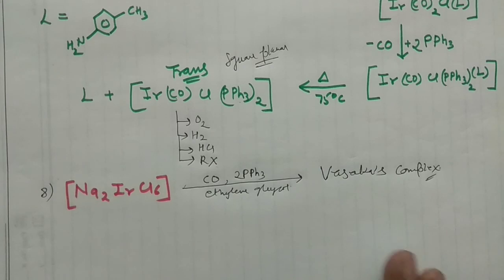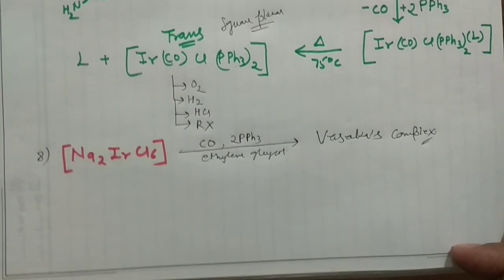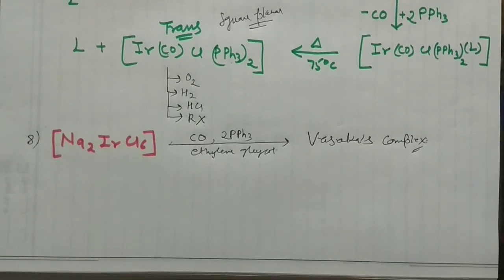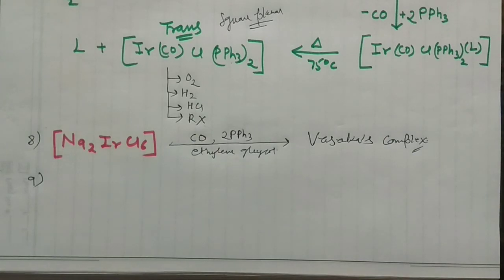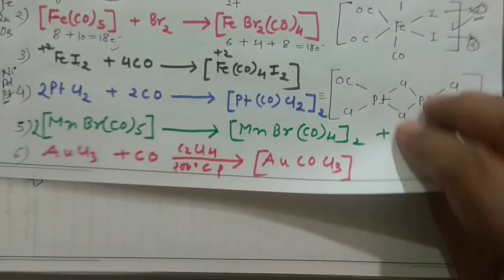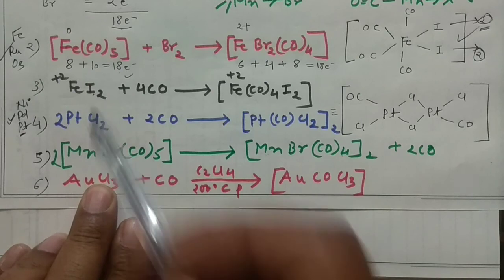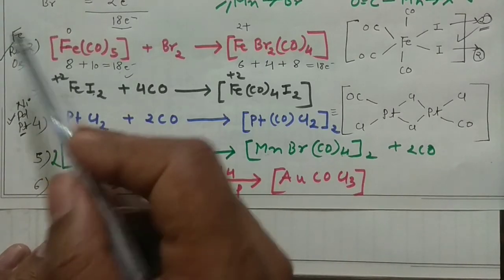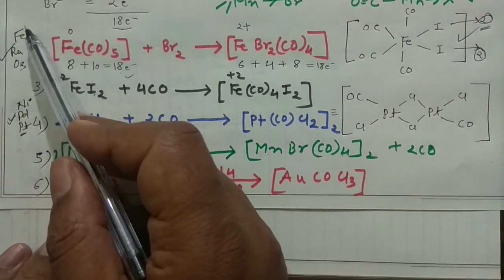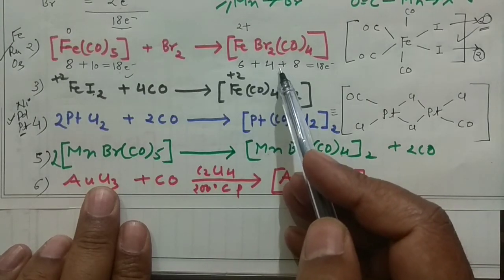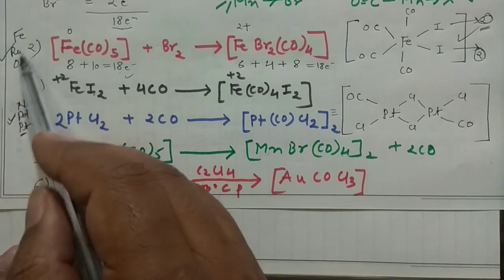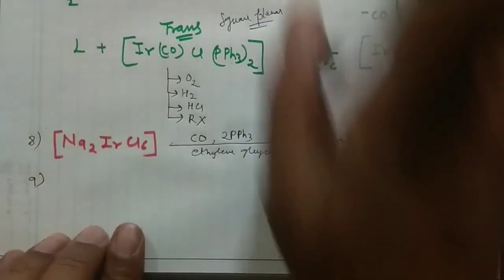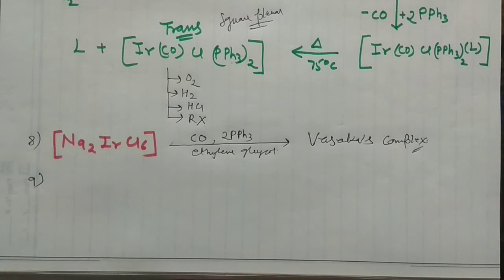This is particularly important. Okay guys, and then after that we can take some other example here. Say my problem number 9 is here, and what I am going to discuss here, see, I have prepared the compound with iron, and I told you when iron is doing such a reaction to form transition metal carbonyl halides, then definitely ruthenium will also do such a reaction. So how can you write the reaction? It's very easy, guys.